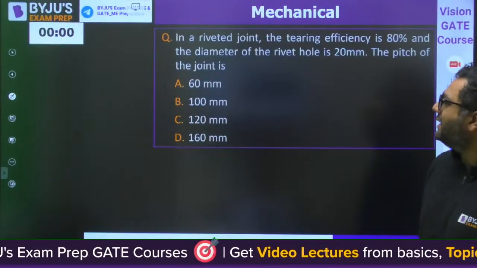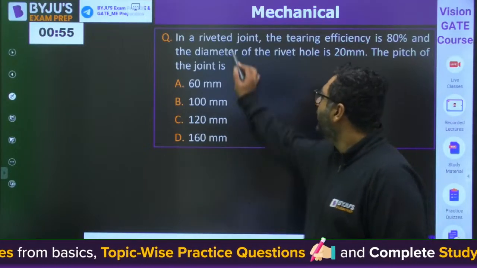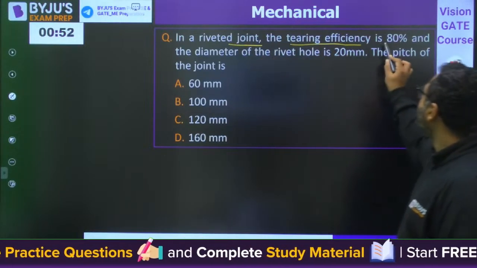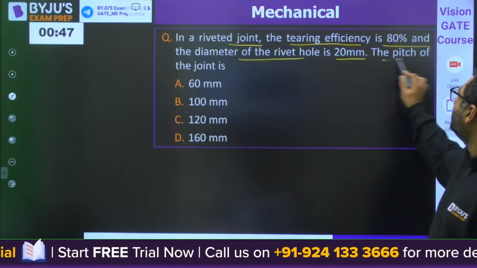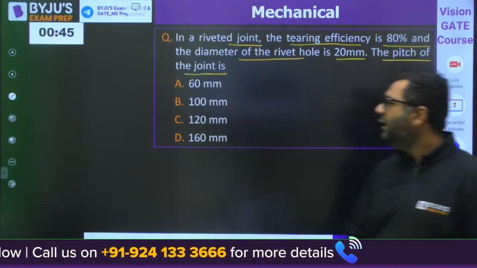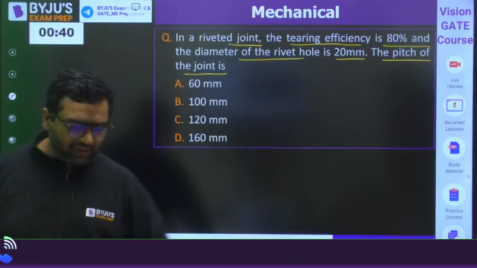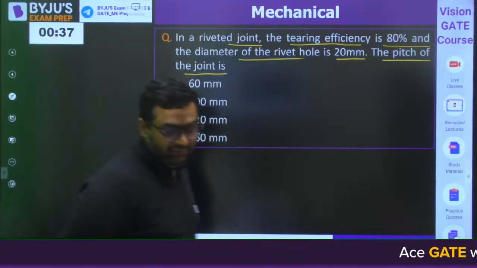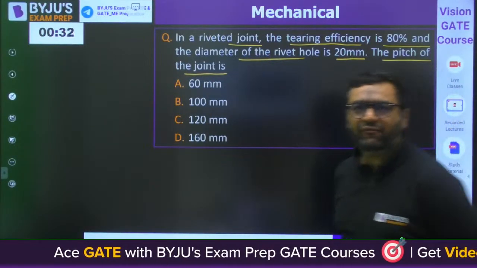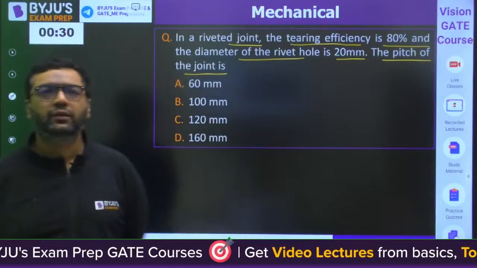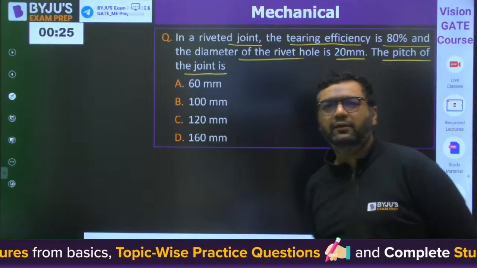Very good. So guys, next is a very easy question from riveted joint. Very good Sunil. In a riveted joint, the tearing efficiency is 80%. The diameter of the rivet hole is 20 mm. The pitch of the joint is. It is an easy question. I feel everybody would be knowing how to do this. After that, we have two more questions from machine design. Then we will be having the questions from other subjects also. Okay, so likewise every subject is covered. Don't worry about that. So guys, how many questions we have done? Anybody is looking at the number?